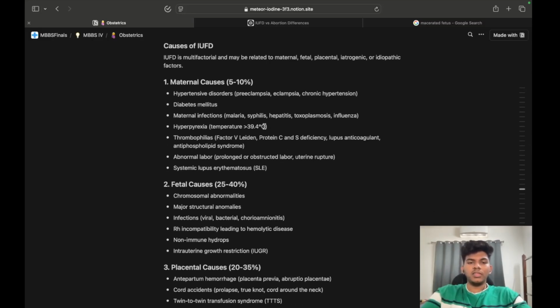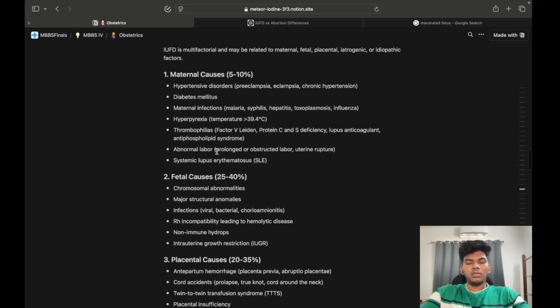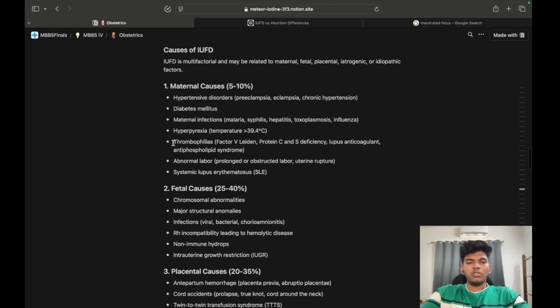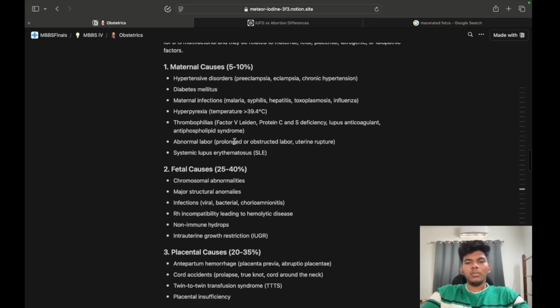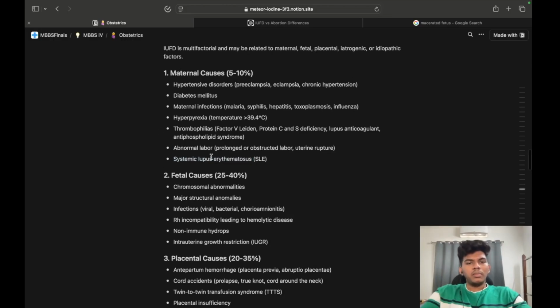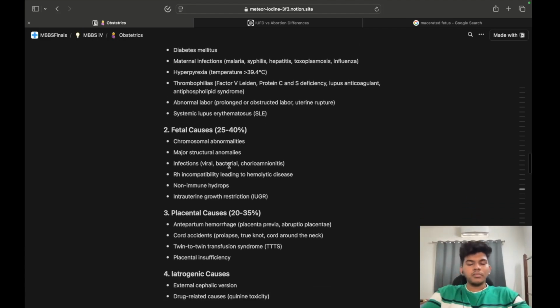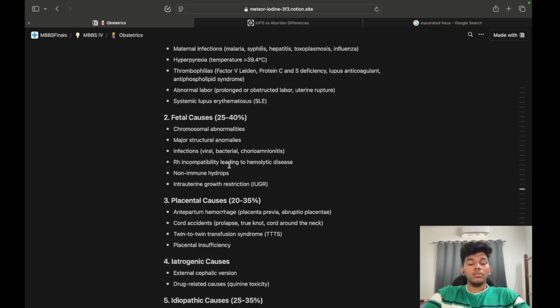Other maternal causes of IUFD: thrombophilias, factor V Leiden, protein C and S deficiency, lupus anticoagulant, antiphospholipid antibody syndrome, abnormal labor, prolonged labor, obstructed labor, uterine rupture, and SLE too. So these are the maternal causes, all of the major diseases that you can think of.